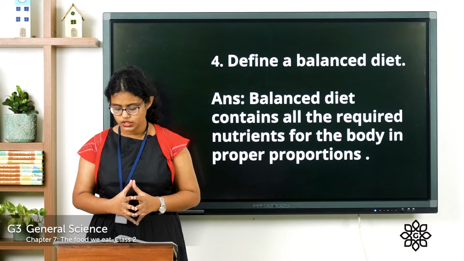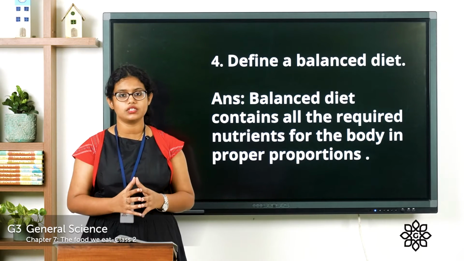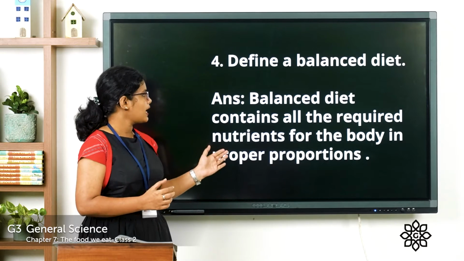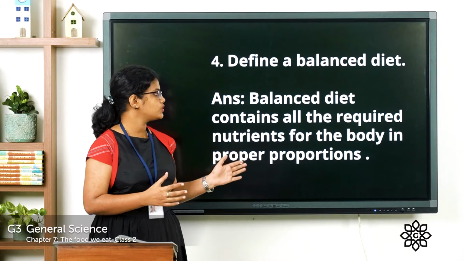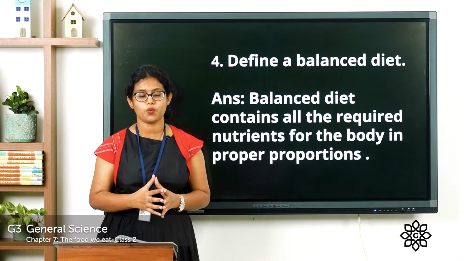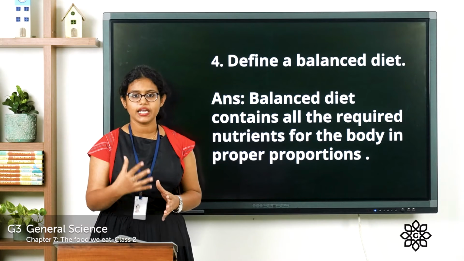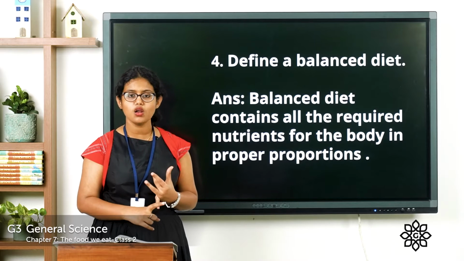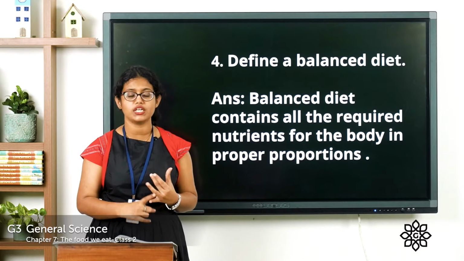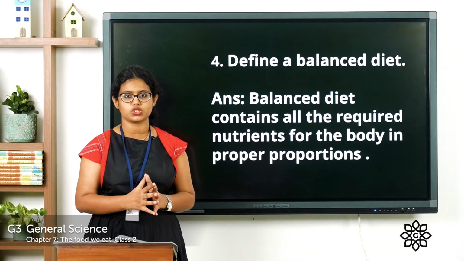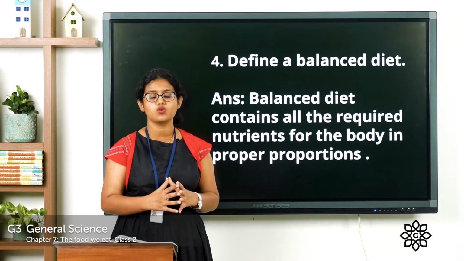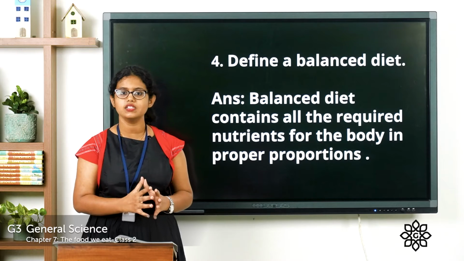The next question. Define a balanced diet. A balanced diet contains all the required nutrients for the body in the proper proportion, which means a diet which contains all nutrients such as carbohydrates, fats, minerals, vitamins in the right proportion. Proportion means the right amount. We call them a balanced diet.